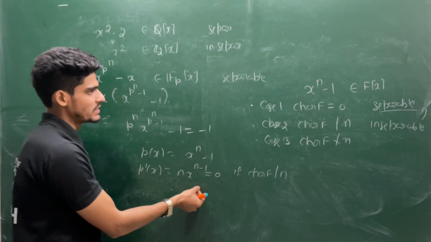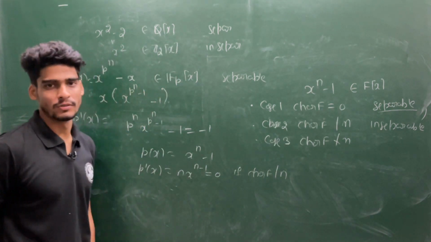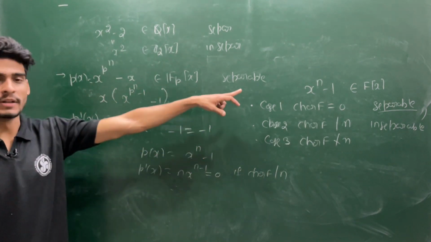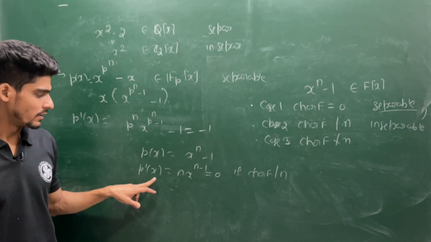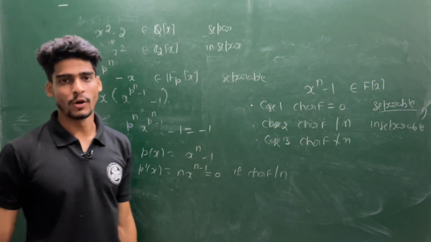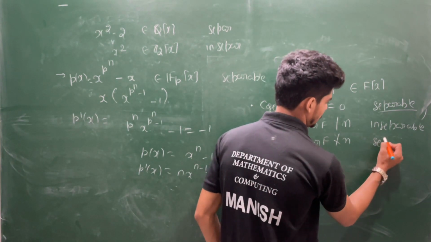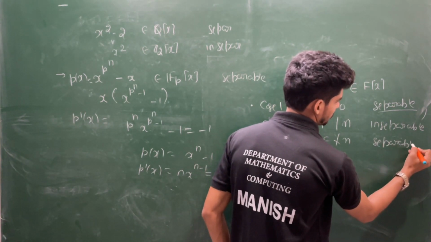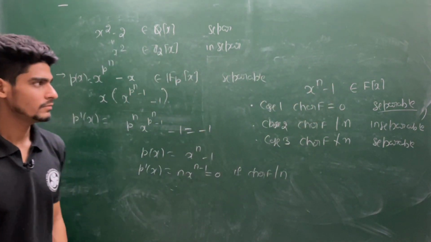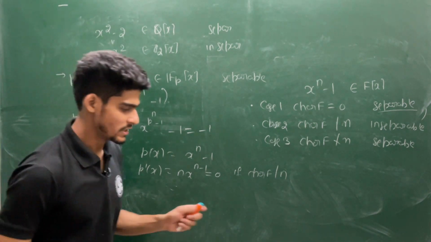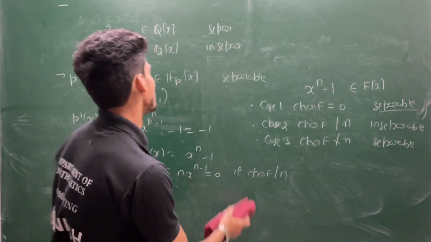But x equal to 0 is not a root of this polynomial. So 0 is not a common root. 0 is a root of the derivative but not of the actual polynomial. So if characteristic of F does not divide n, it is separable. So these are some basic examples related to separable polynomials.